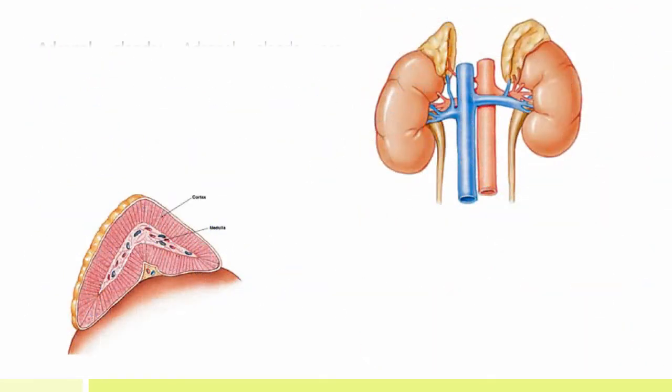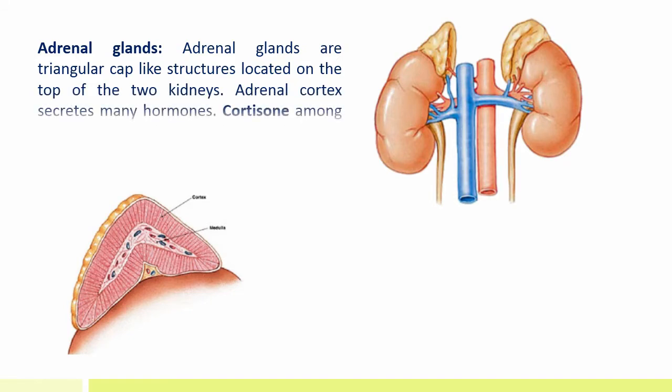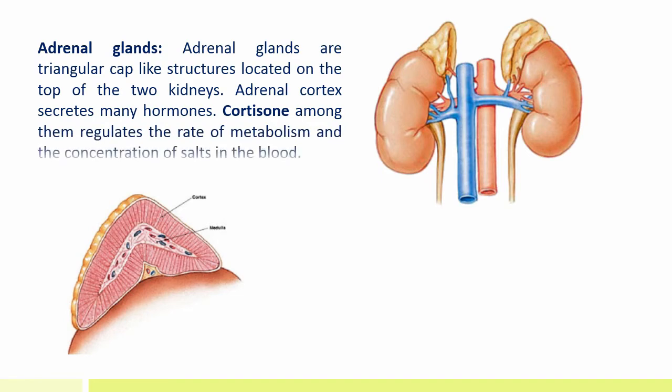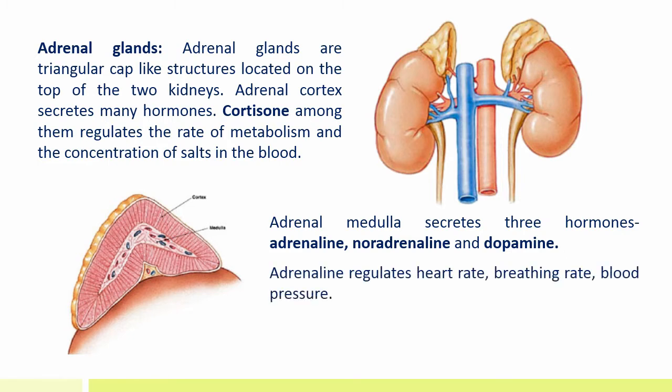Adrenal glands. Adrenal glands are triangular cap-like structures located on top of the two kidneys. Adrenal cortex secretes many hormones. Cortisone among them regulates the rate of metabolism and the concentration of salts in the blood. Adrenal medulla secretes three hormones, which are adrenaline, noradrenaline, and dopamine. Adrenaline regulates heart rate, breathing rate, and blood pressure.